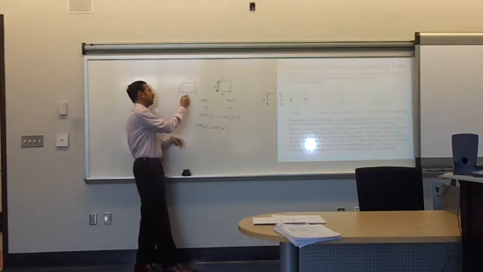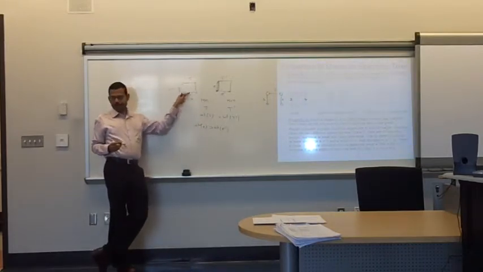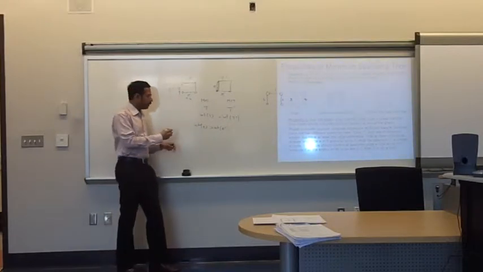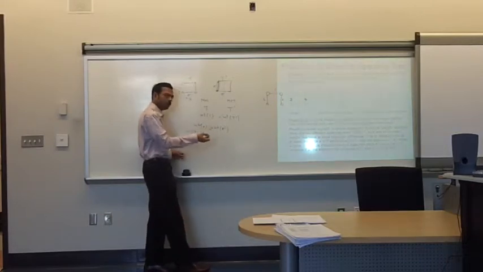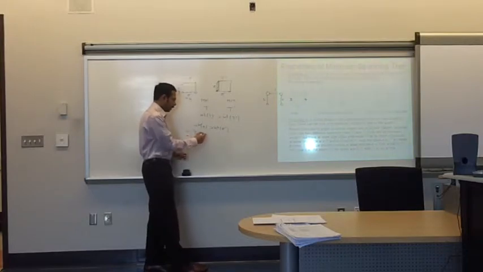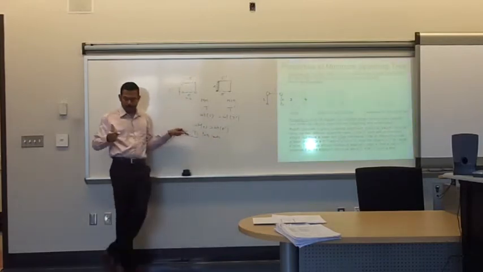This was a 5 and this is a 4; we have removed this and added this. So the weight of T would be even lower, which means it's not a minimum spanning tree to start with, if you can further reduce the weight of a spanning tree.